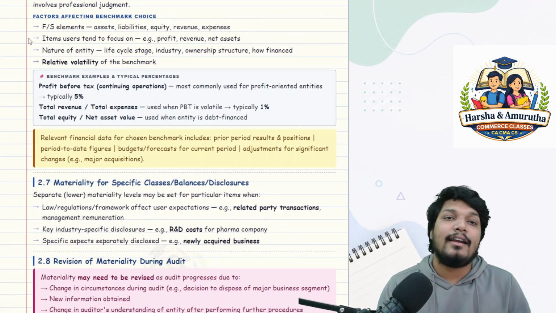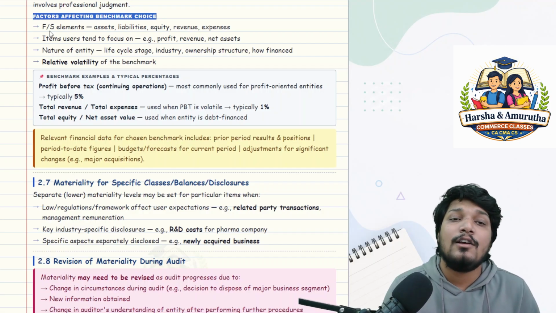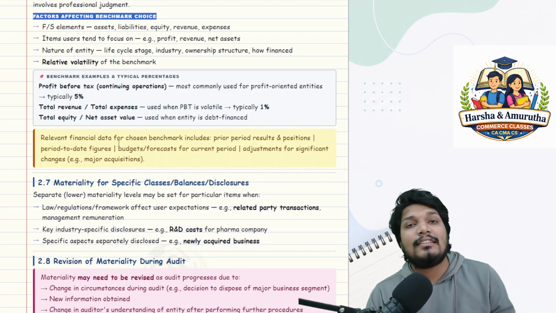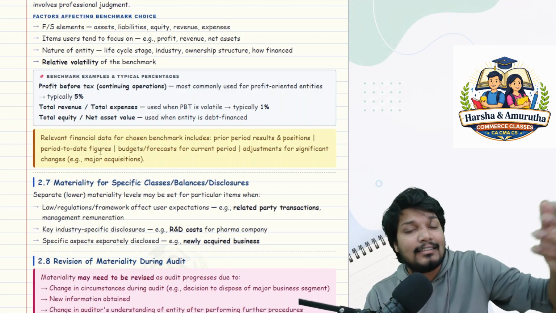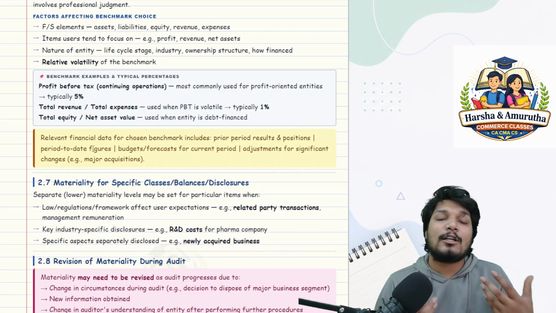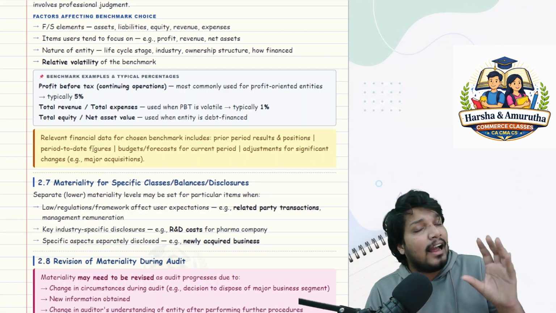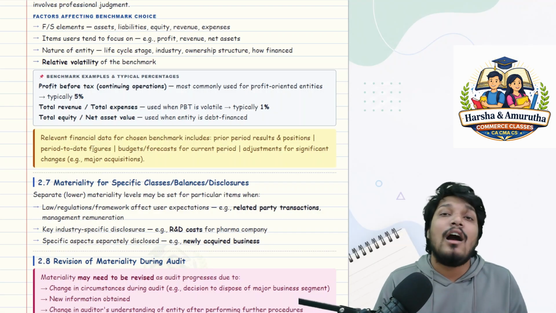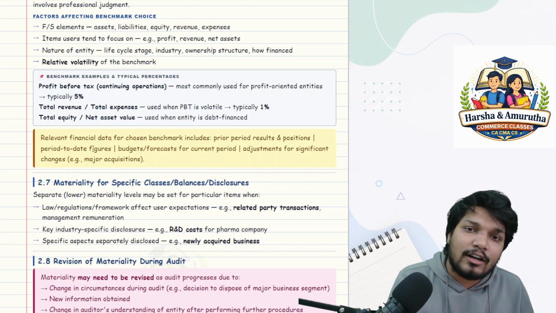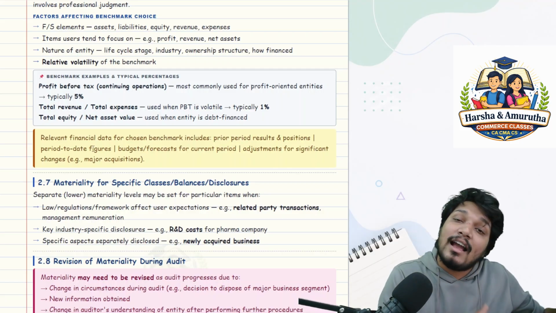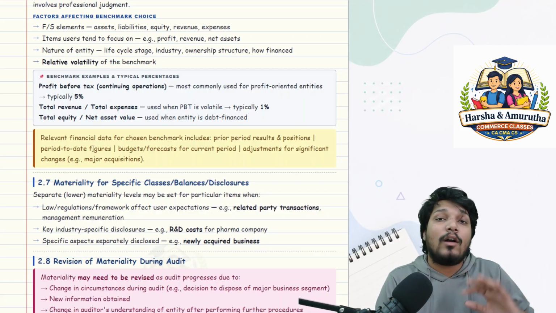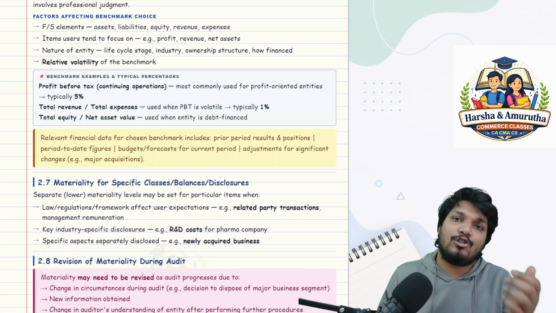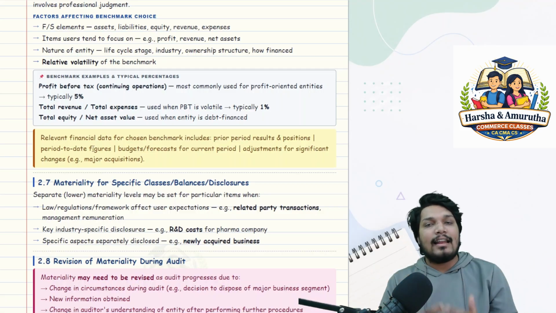Okay, right. So what are the factors affecting benchmark choice? Obviously the financial statements themselves: the assets, liabilities, how the asset and liability ratios look, how many current assets there are, how many total assets, what the quick ratio and current ratio are. You will calculate various analytics. You will calculate reserves and surplus, the equity, what the capital is, how the capital proportion looks, how many promoters there are, what the expense ratio is, how many other expenses there are, what the compensation is, what the auditor's expense is. You will have to calculate so many things, right? You will calculate the contribution margin. So basically you will do an entire analysis of the financial statements.